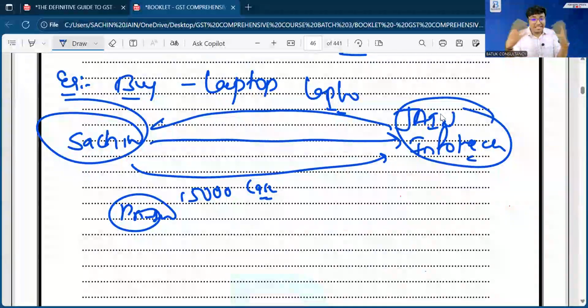Because me and Jain Infotech are not related parties, but price is not the sole consideration. The amount 15,000 is not the sole consideration because I am also providing the printer. So while filing the GSTR 3B return, can we show 15,000 plus printer? No. We have to decide a value. So how can we decide the value? That is the question. For that purpose, government has developed certain valuation rules. If you are not able to decide the value through the sections, in that case, you can go with the rules.